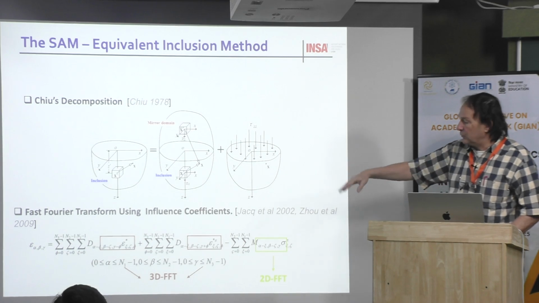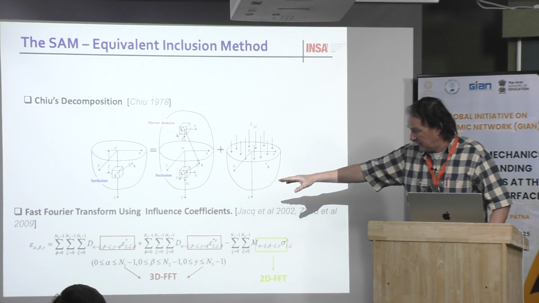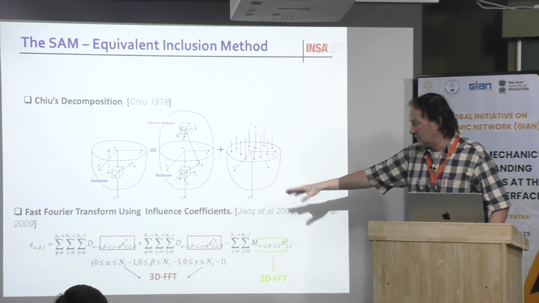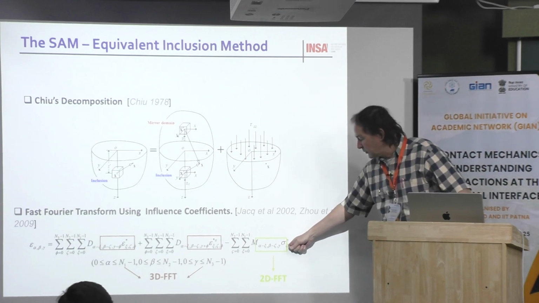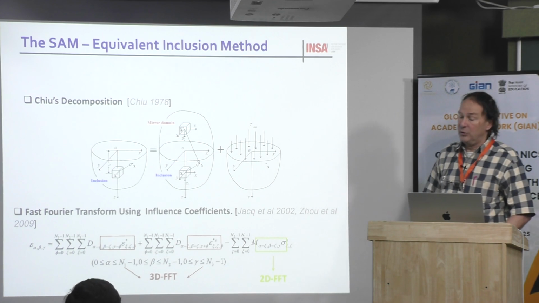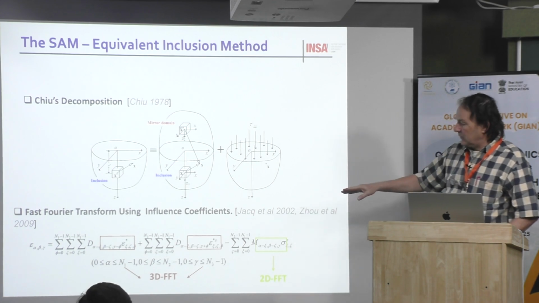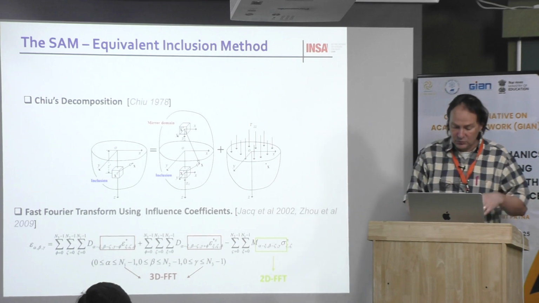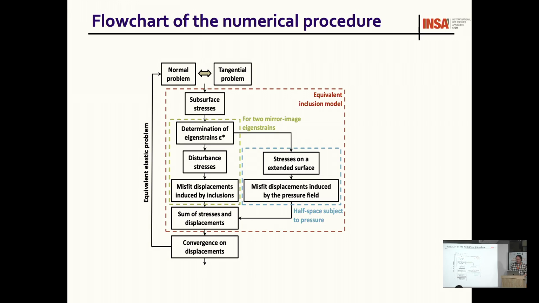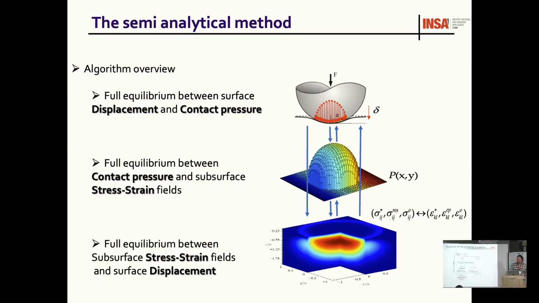Okay, then now to solve the problem, we have many integrations. We have volumic integrals. The first two are volumic integrals. The last one is a surface problem. The surface problem is not too complicated because there are only two dimensions. And to accelerate the calculations, the idea is to use a fast Fourier transform to work in the frequency domain. Okay, then this is the algorithm, but this is only if you want to develop your own code, you have to work like that. Okay, then this is a schematic of the procedure.